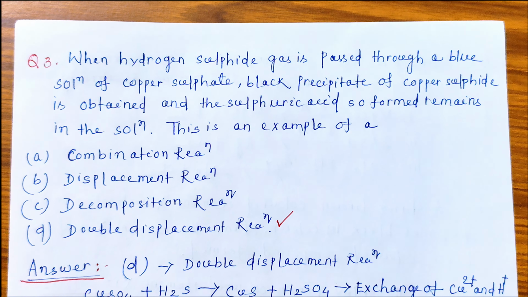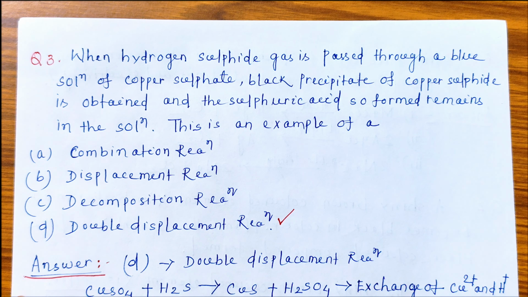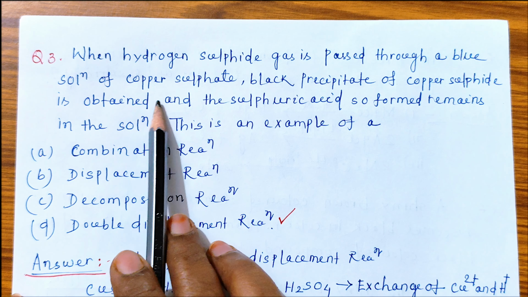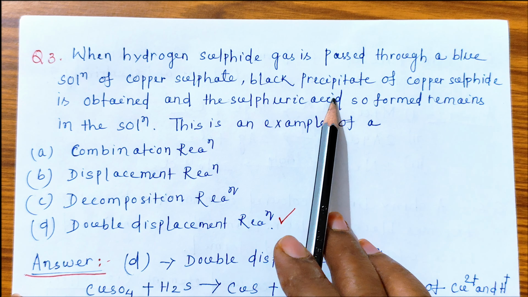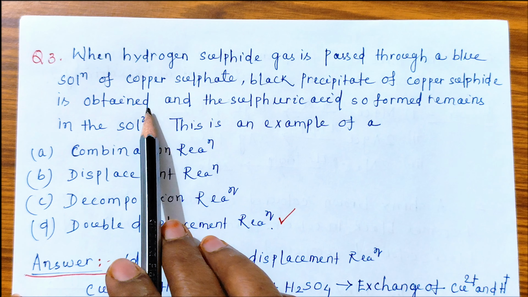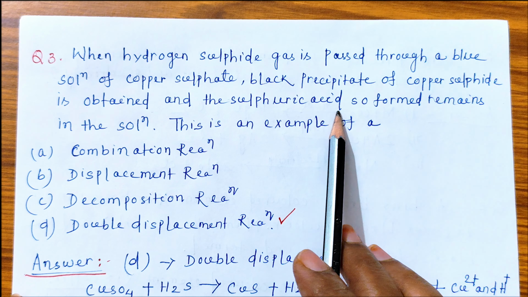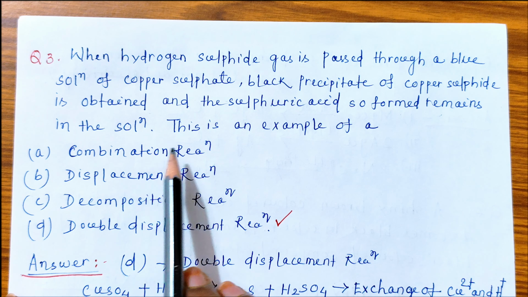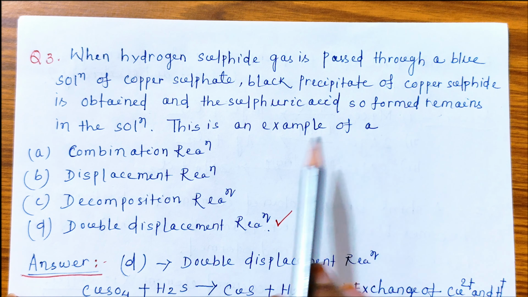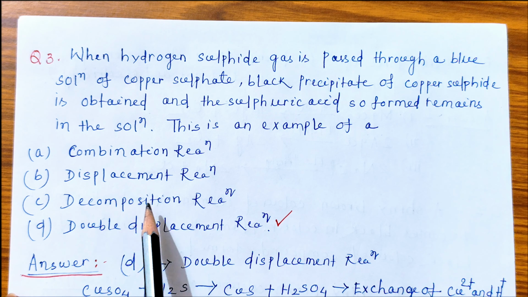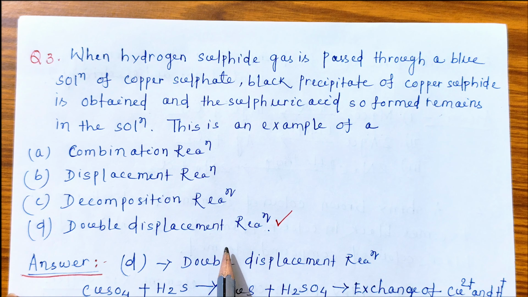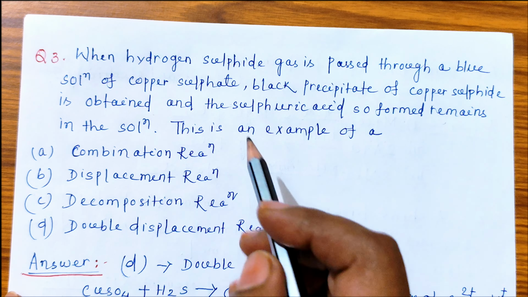Then third one is number 3. When hydrogen sulfide gas is passed through a blue solution of copper sulfate solution, black precipitate of copper sulfide is obtained and the sulfuric acid so formed remains in the solution. This is an example of a combination reaction, displacement reaction, decomposition reaction or double displacement reaction. So the answer will be double displacement reaction because in this case, exchange of two ions takes place.